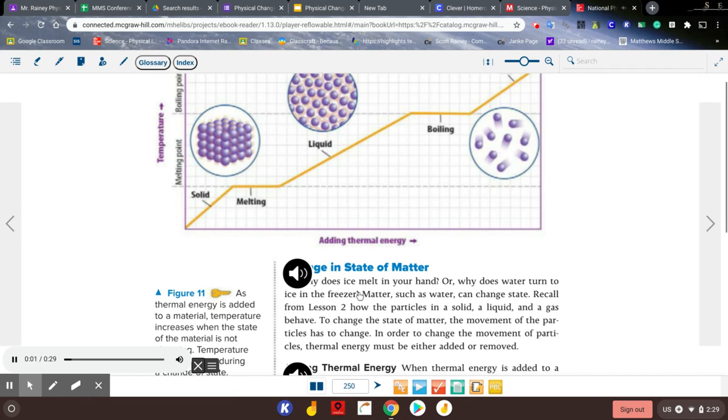Change in state of matter. Why does ice melt in your hand? Or why does water turn to ice in the freezer? Matter, such as water, can change state. Recall from Lesson 2 how the particles in a solid, a liquid, and a gas behave. To change the state of matter, the movement of the particles has to change. In order to change the movement of particles, thermal energy must be either added or removed.